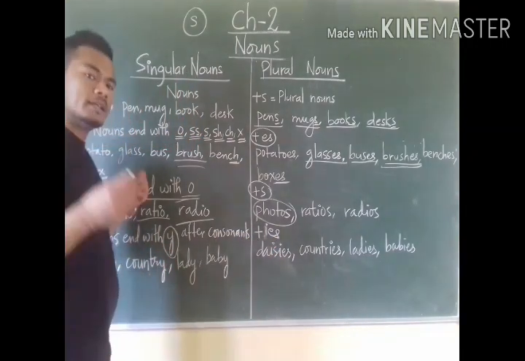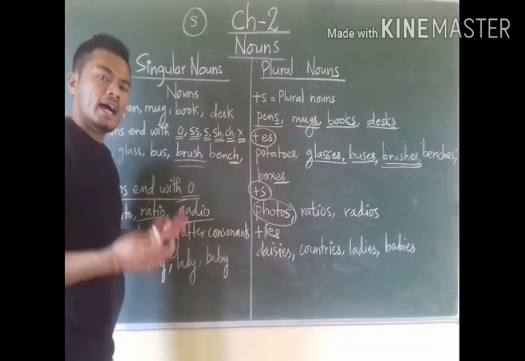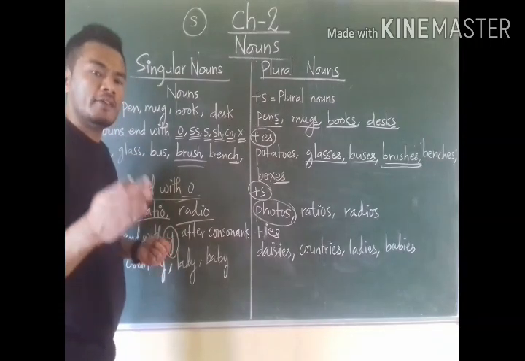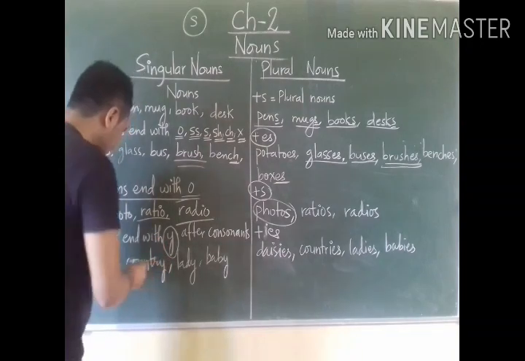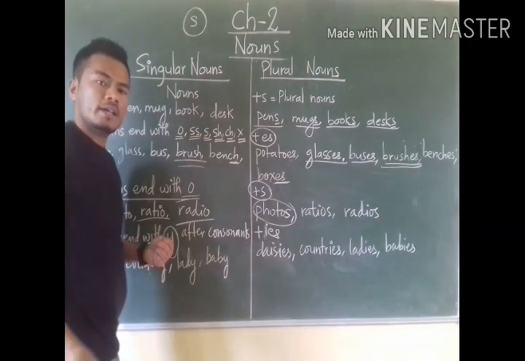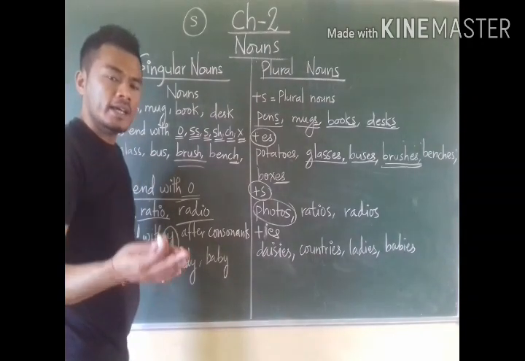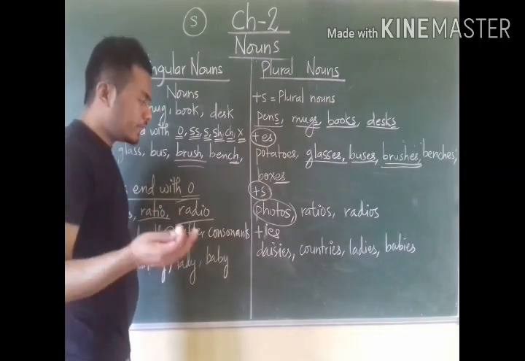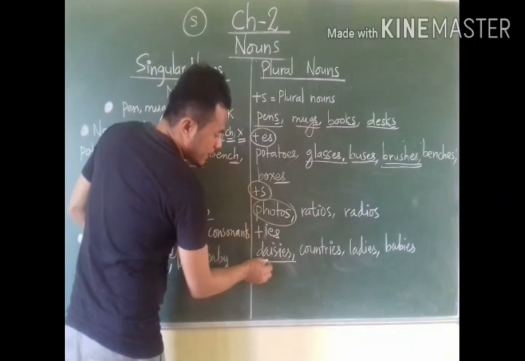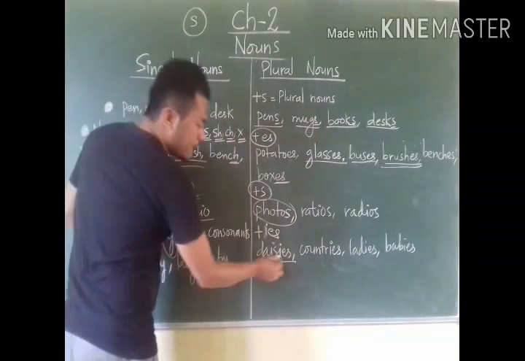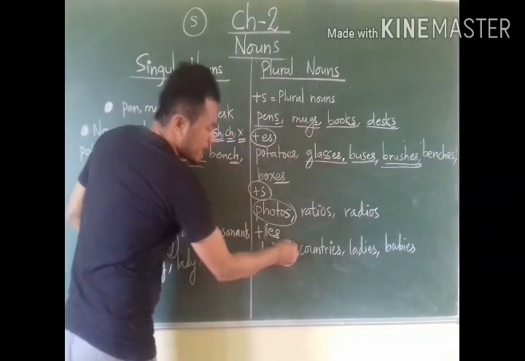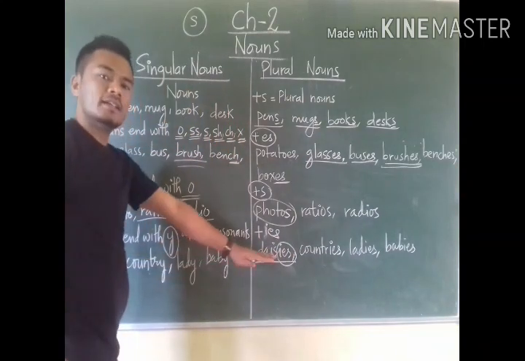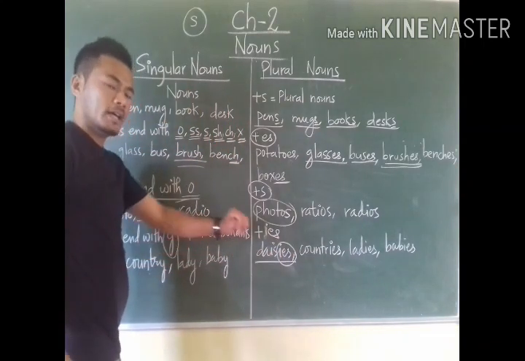But before adding ies we have to remove y from the singular noun. Like daisy, D-A-I-S-Y, it ends with y, and it has s before y. S is a consonant, so in plural we have removed y, and in place of y we have added ies. Daisy becomes daisies, singular becomes plural.